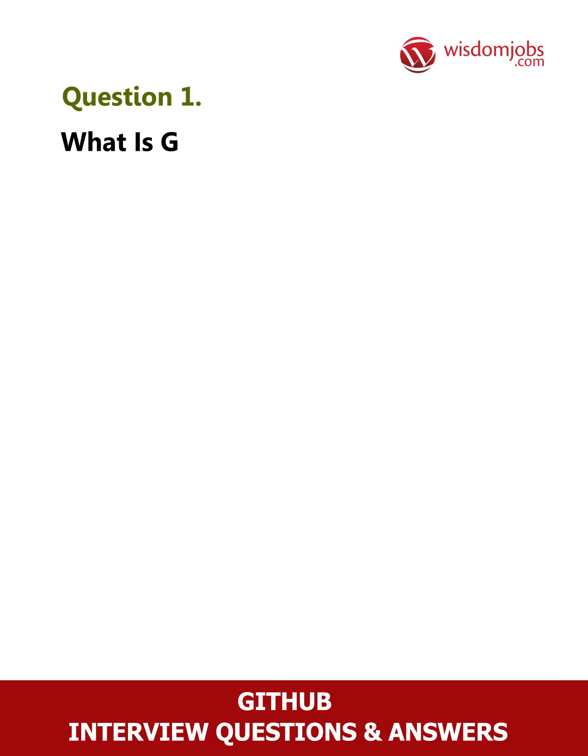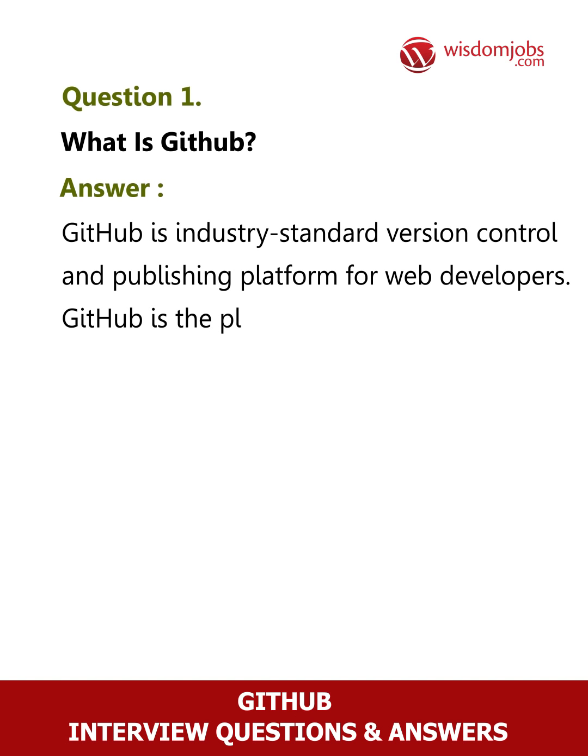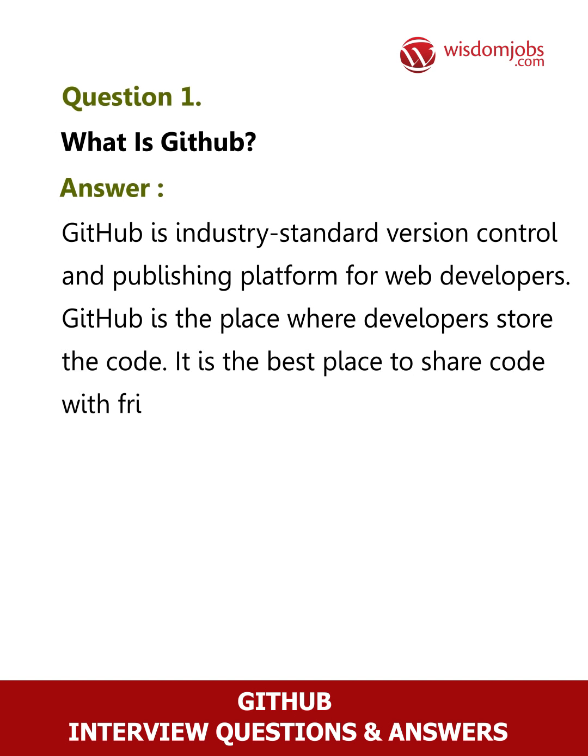Question 1. What is GitHub? Answer. GitHub is the industry standard version control and publishing platform for web developers. GitHub is the place where developers store their code. It is the best place to share code with friends, coworkers, classmates, and total strangers.